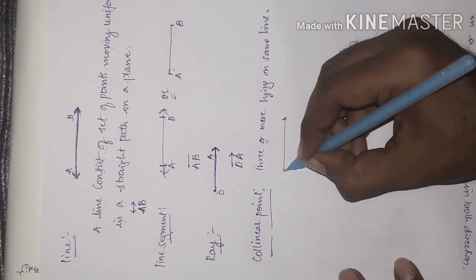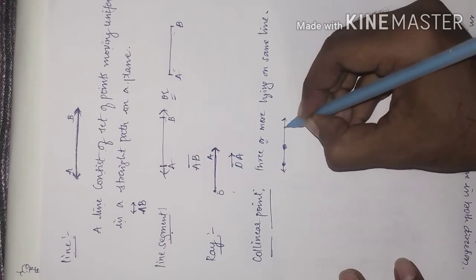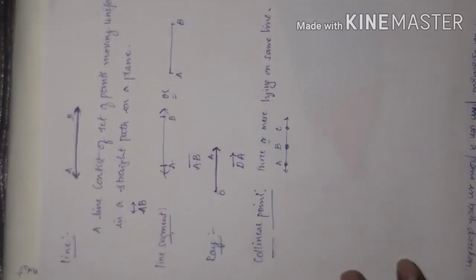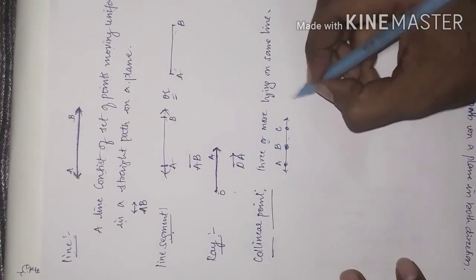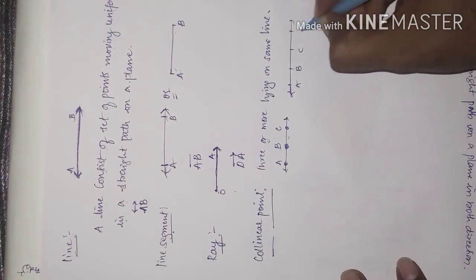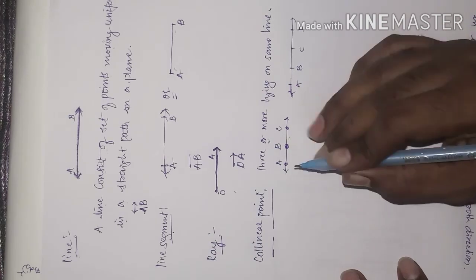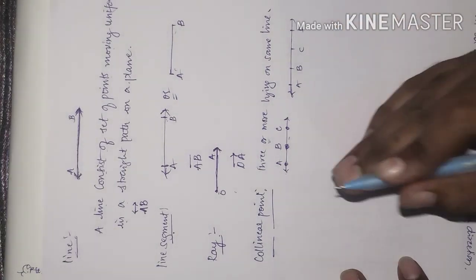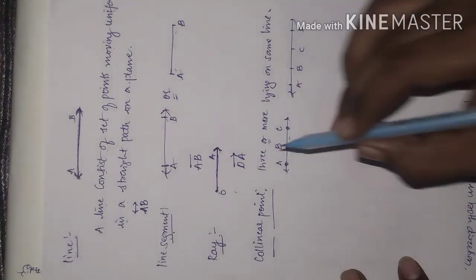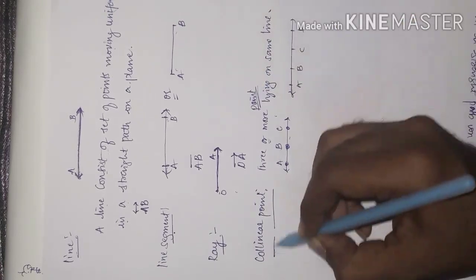This is a line. Now this is one point, this is the second point, and this is the third point. See, all these points are lying on the same line. We are taking just three, but it may be four also: A, B, C, D. It should not be less than 3. Collinear points means 3 or more points lying on the same line.